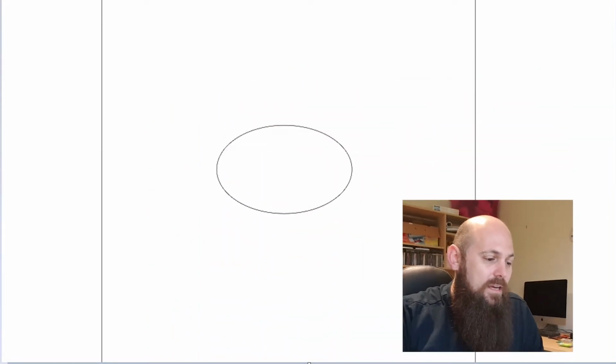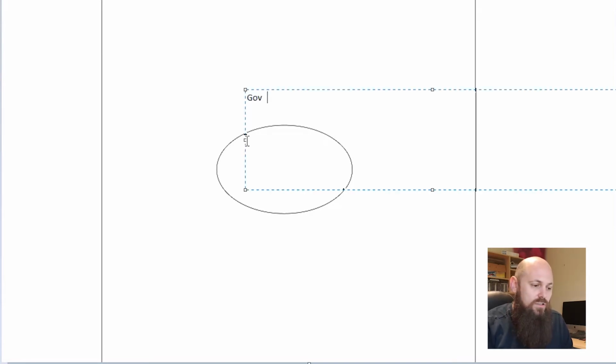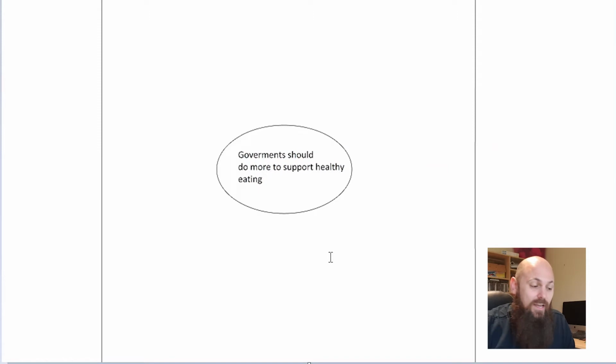Now I want you to divide your page up like I have here with a circle in the middle, line on either side. Now we put here the essay question that we're going to be answering, which is governments should do more to support healthy eating. Now, of course, this is one of those essay questions that don't have an actual question in it. It's just a statement and we need to reply to that statement, okay? So we start with the essay question sitting in the middle there.